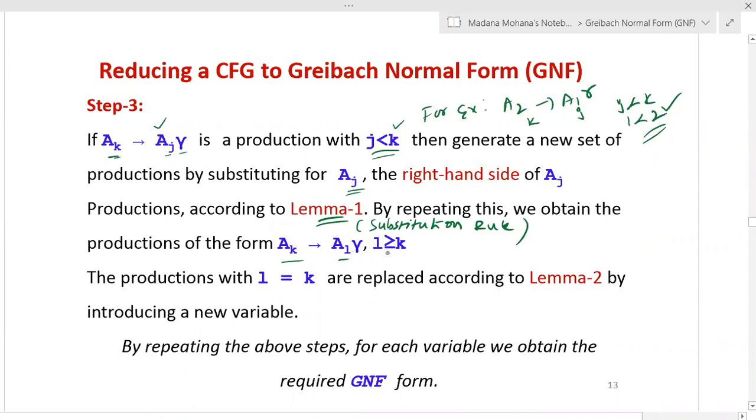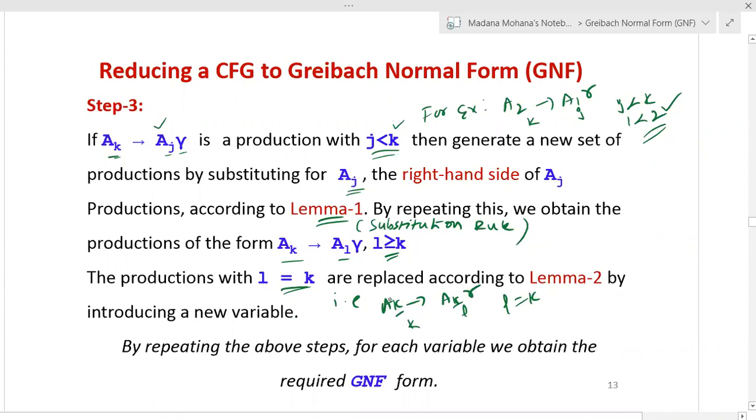Now here the condition is L greater than or equal to K. That means here greater than and equal, both conditions are included. Suppose the productions finally reduced with L equal to K are replaced according to lemma 2 by introducing a new variable. That means AK derives now AK gamma. Now here you can see this one is K, this one is L. Here L equals K.